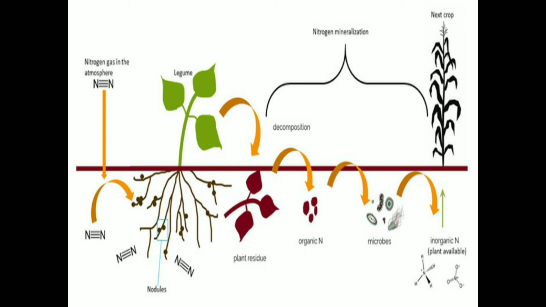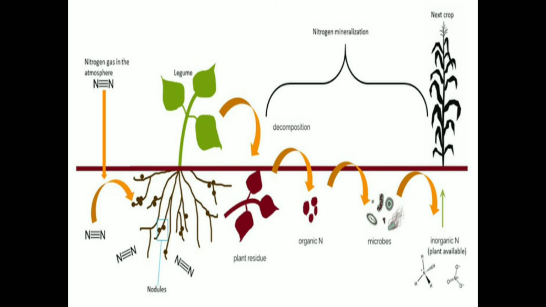See, the cycle of returning all the nutrients. In the case of nitrogen, when we sow a leguminous crop, it takes up nitrogen through the root nodules. It becomes a source of plant residues in the form of organic nitrogen. After the decomposition of the plant residue, the organic nitrogen is released.